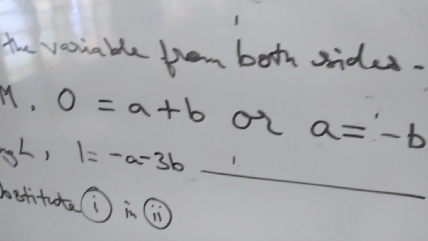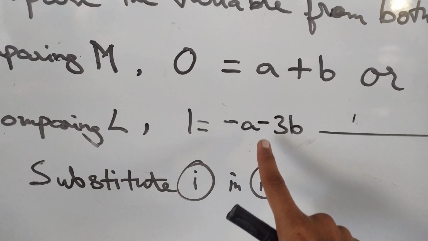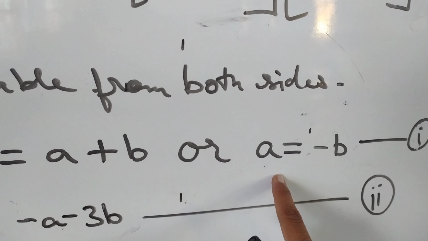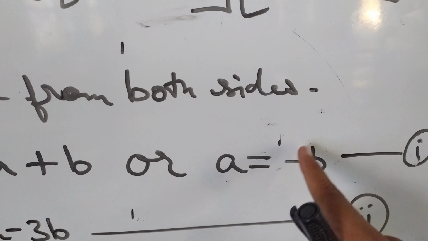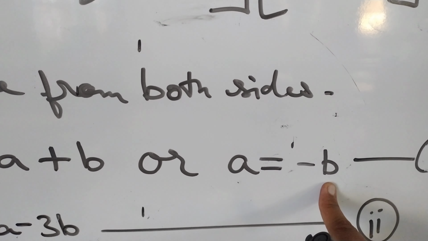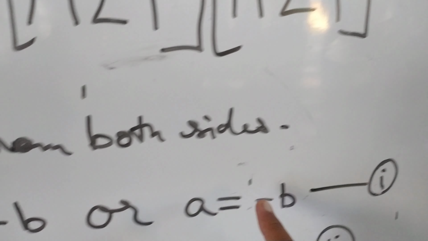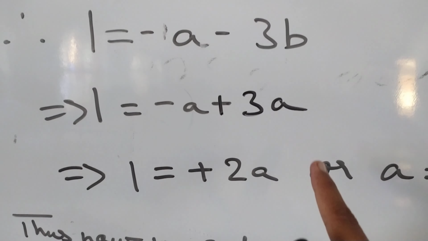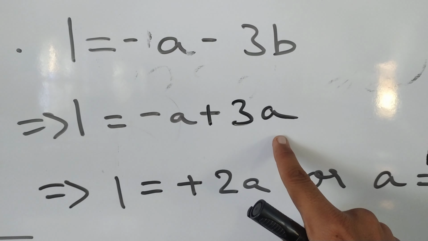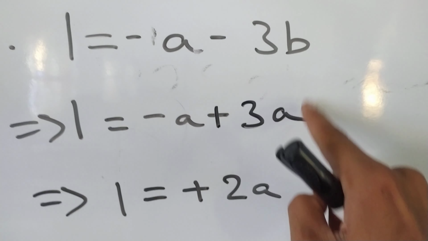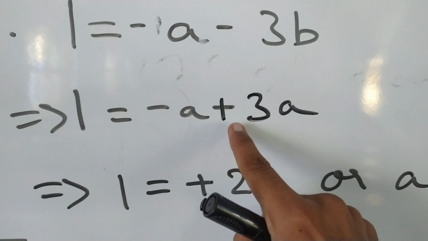Because we saw down below that a is equal to minus b. So wherever minus b comes, we replace it with the positive value of a. So it becomes minus a plus 3a. 3 minus 1 is 2, a is common. So 1 is equal to 2a, or a is equal to half.